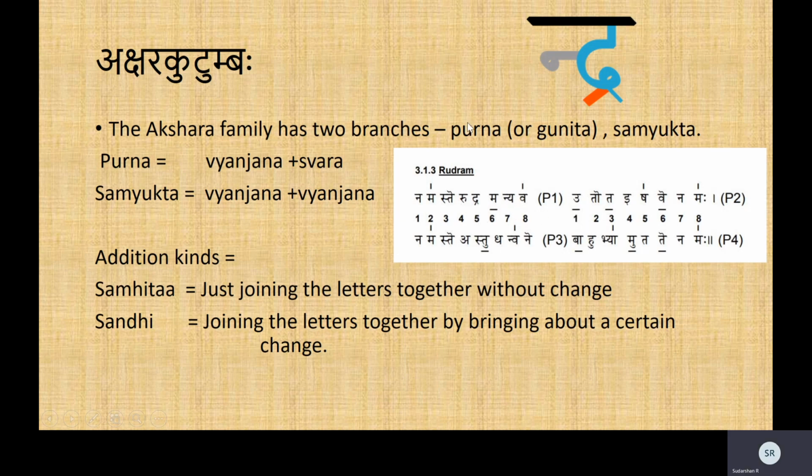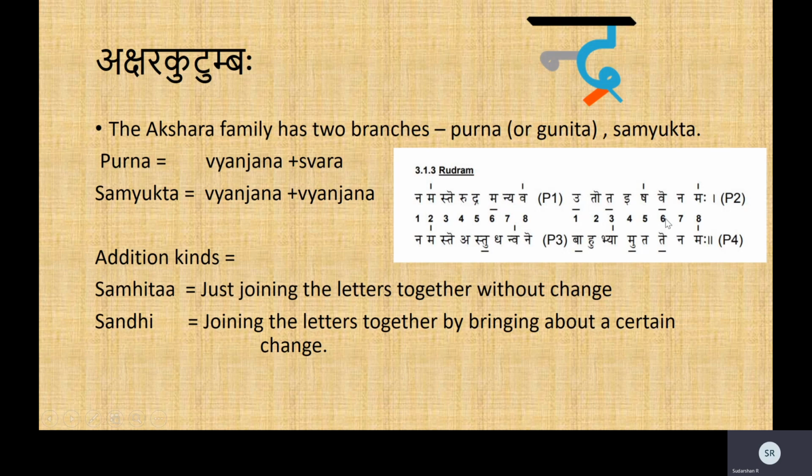Whereas a Sandhi is when you join two letters by bringing a certain change in either of them. For example, here you have Utota. When you split this word Utota, it actually is Uta and Uta. The second position here, which you see as To, is actually Uta and Uta. So why did it become To?